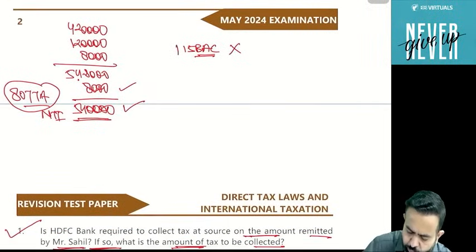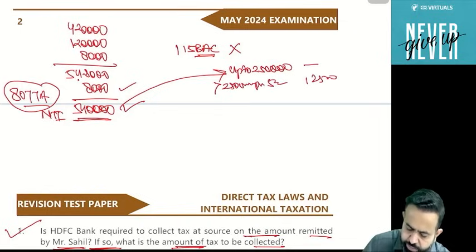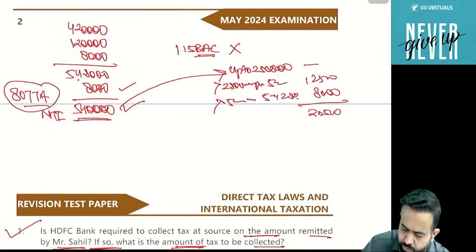So as per 540, up to 2,50,000 there is no tax. More than 2,50,000 up to 5 lakh is 12,500, and more than 5 lakh up to 5.4, 20% comes to 8,000. So here total comes to 20,500.